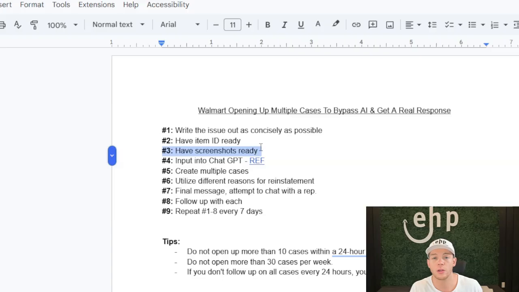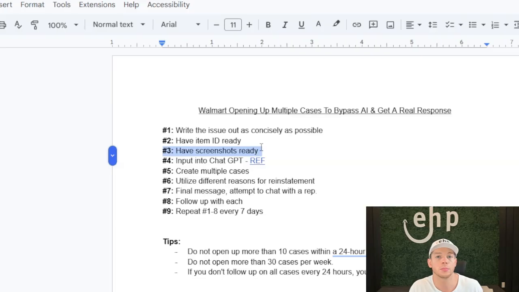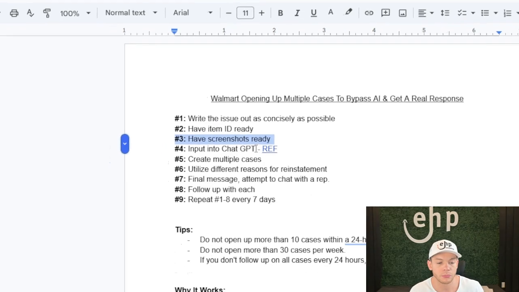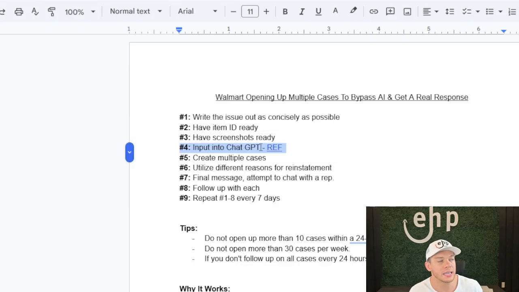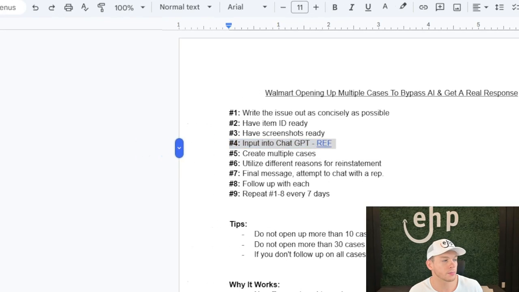The initial thing that you want to say should be idiot proof, right? It should be basic, concise. Don't write a lot of paragraphs. Walmart will not read it, okay? Then you're going to input it into ChatGPT, right? Just like this.